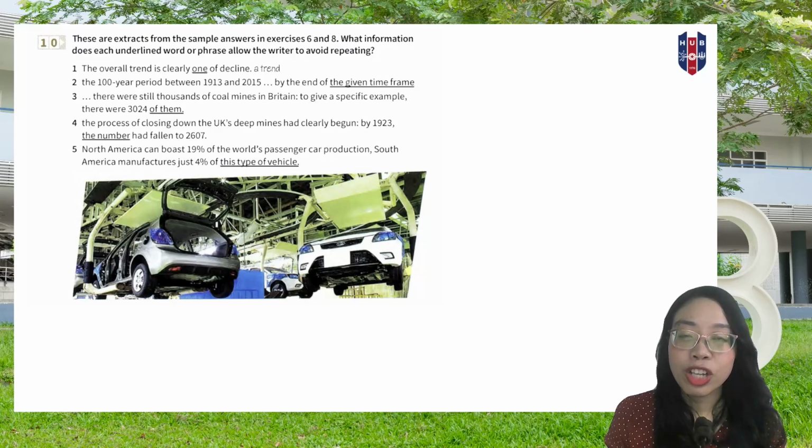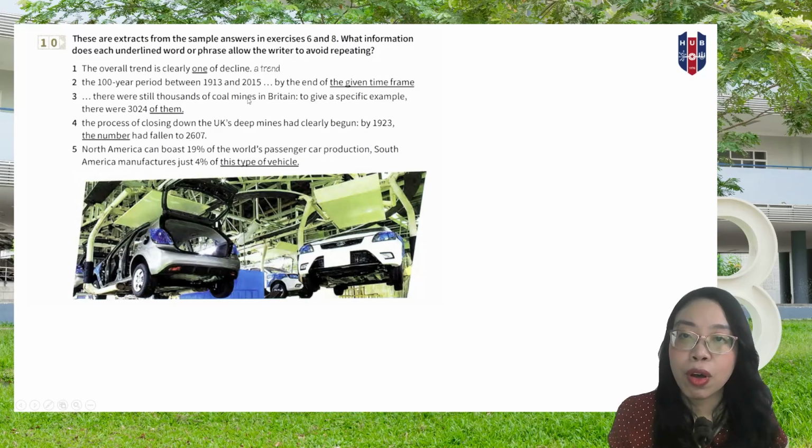So, shall we check it out together? For number 1, the one here is used to replace the word trend, right? The overall trend is clearly one trend of a decline would be repeating the word trend. So you say the overall trend is clearly one of decline.